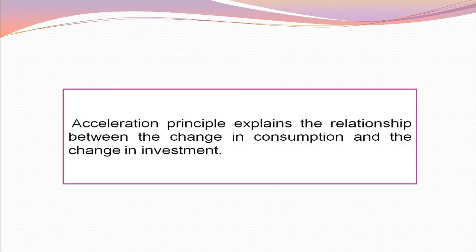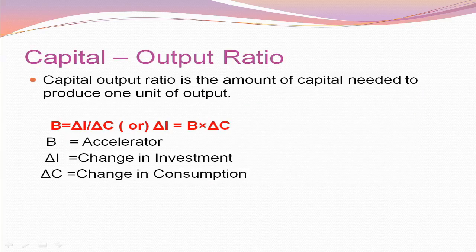Hence, Hicks says the acceleration principle directly explains the relationship between income and investment. In acceleration principle, capital output ratio is the most important concept. The capital output ratio is the value of capital needed to produce a given level of output. If we need to produce goods and services, we should have some capital equipment, that is capital investment. The stock of capital needs to grow only if the level of output or demand for product increases. If demand for goods and services is constant, so capital output ratio is also stable there.